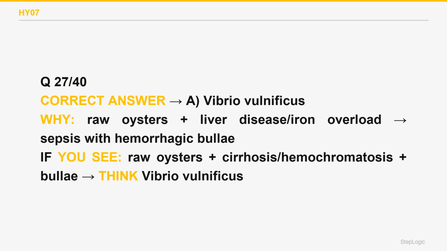Vibrio cholerae causes watery diarrhea, not the wound, sepsis, and hemorrhagic bullae seen here. Choice B wrong. Pasteurella multocida causes rapid cellulitis after a cat or dog bite, not after raw oysters in a cirrhotic. Choice D wrong. This is Vibrio vulnificus.